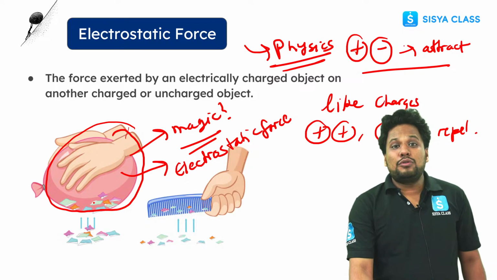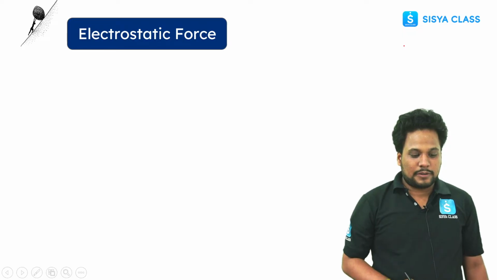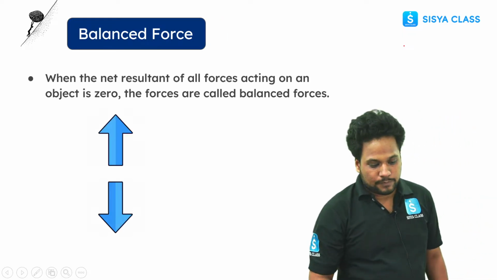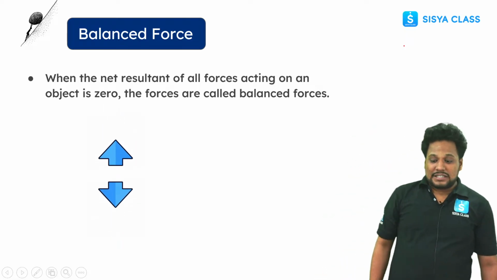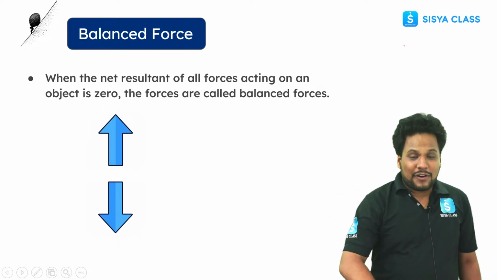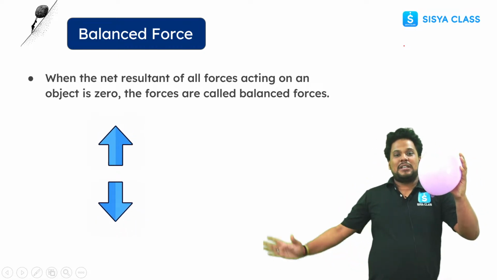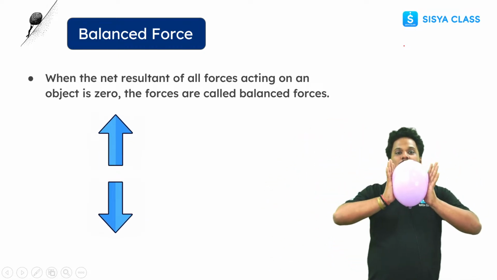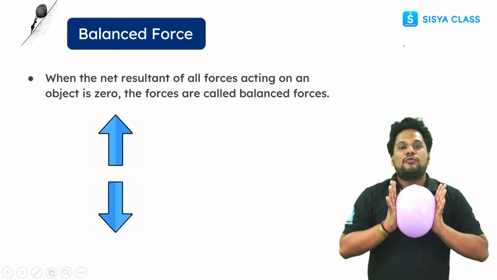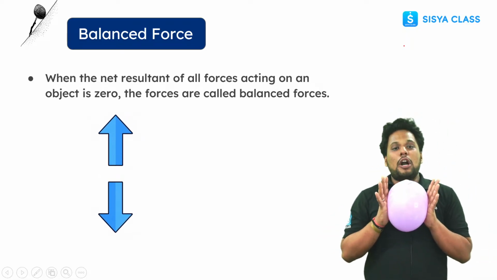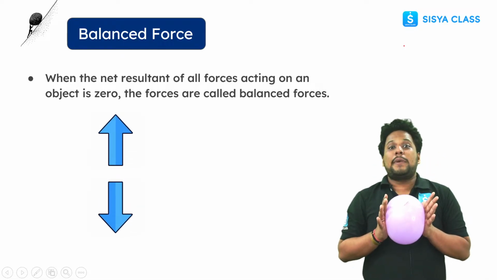Okay. So what we have studied about contact and non-contact force. This is clear? Any doubt? Okay. Now, what is balance force? Let's suppose I exert 5 Newton of force on this balloon from this side, and from this side also I exert 5 Newton of force. So what is going to happen? Is this object going to move or not? क्या ये balloon move करेगा? Tell me. It's not going to move, right? It's not going to move because the net force on this object is 0.